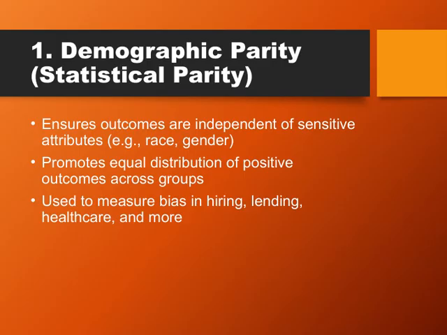This measure is especially useful because it provides a clear, statistical way to assess bias. For example, in hiring, we can check whether different demographic groups are being treated equally. The same applies to lending or healthcare, anywhere bias could impact fairness and equity. Overall, demographic parity is a fundamental concept in fairness because it pushes us to look beyond individual decisions and focus on the broader distribution of outcomes, helping us promote equality across diverse groups.